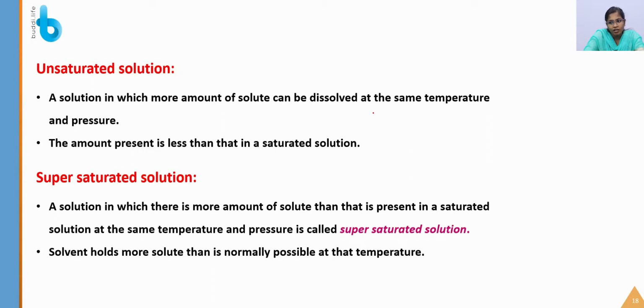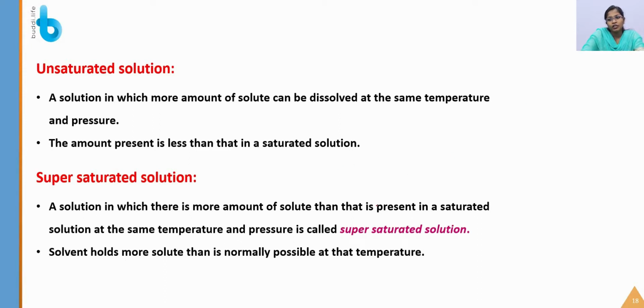But in an unsaturated solution, at the same temperature itself, more solute will get dissolved. The amount of solute in the unsaturated solution is low when compared to the saturated solution. So this is the unsaturated solution. And next is the supersaturated solution.